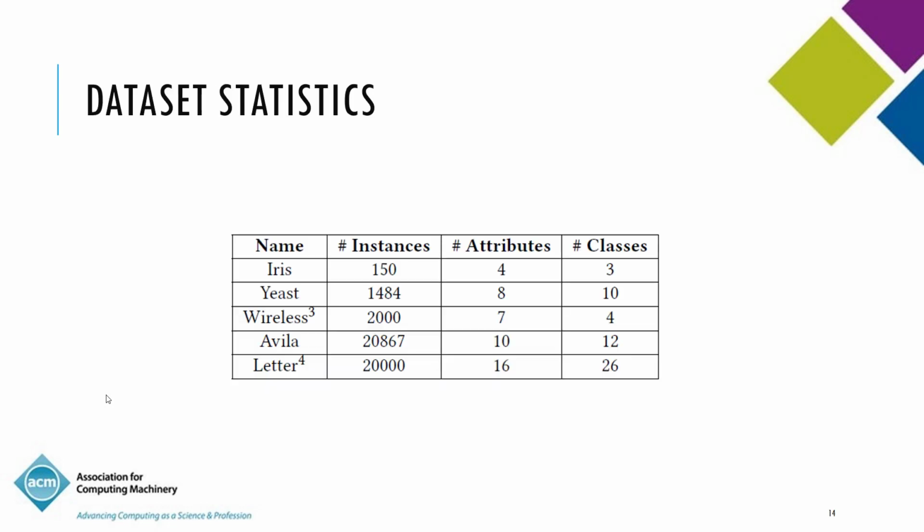And the data sets that we use for our evaluation are 5 data sets. All of these are public data sets from the UCI machine learning repository. They comprise a variety of different cardinalities. So Iris has 150 objects, whereas Avila has 21k objects, and a widely different number of attributes and widely different number of classes as well.